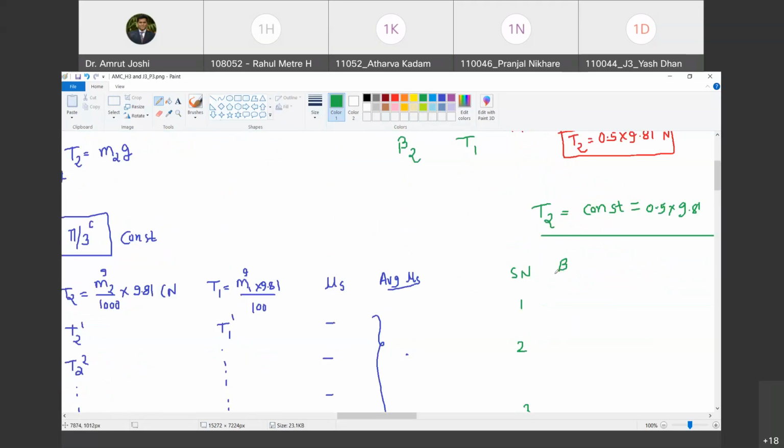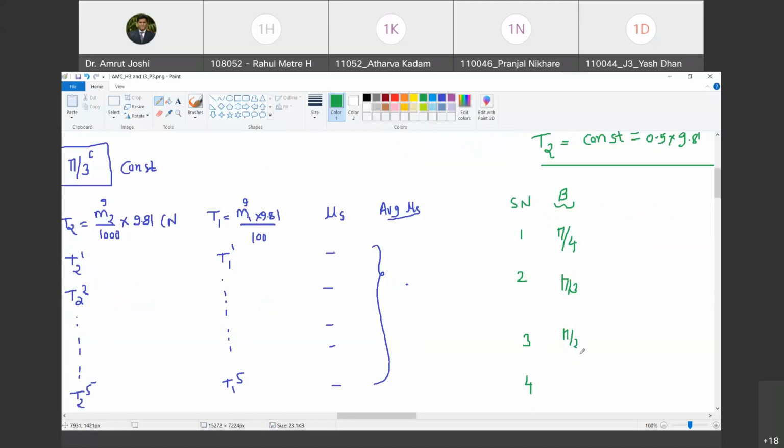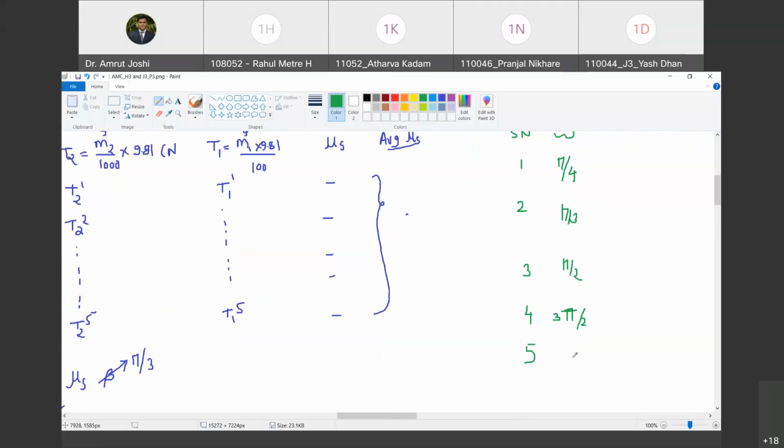Beta is going to change. So let us say beta is equal to pi by 4, then pi by 3, then pi by 2, then let us say 3 pi by 2, and let us say 5 pi by 2. I am just randomly writing down the values. Are you with me? You can choose that on your own.